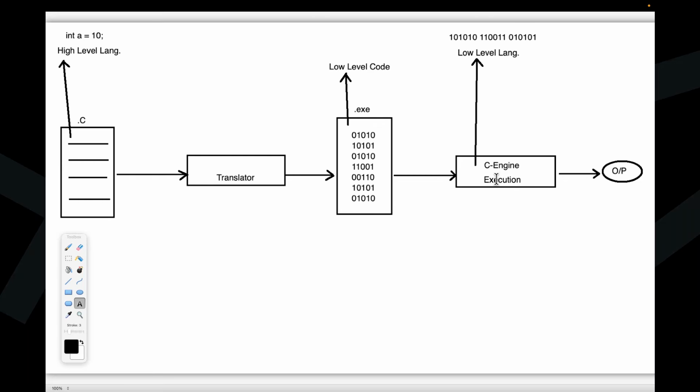Now observe carefully. What is the job of the translator? Here I have written: what is the job of the translation mechanism or translator? What is it actually converting?